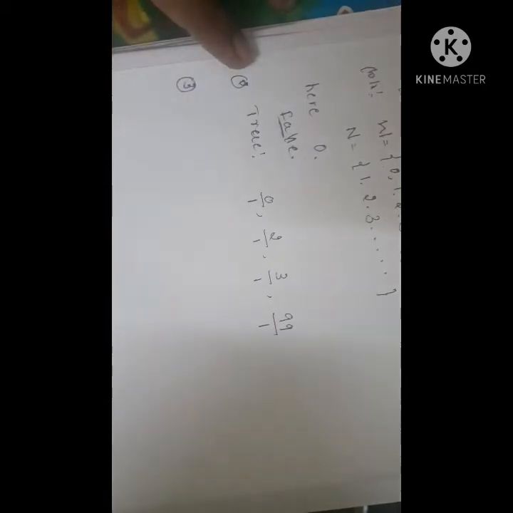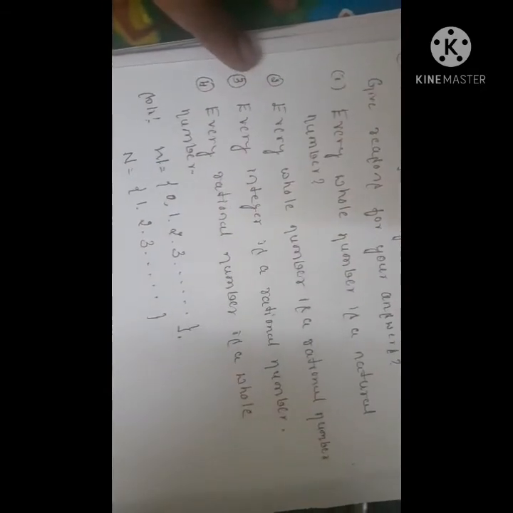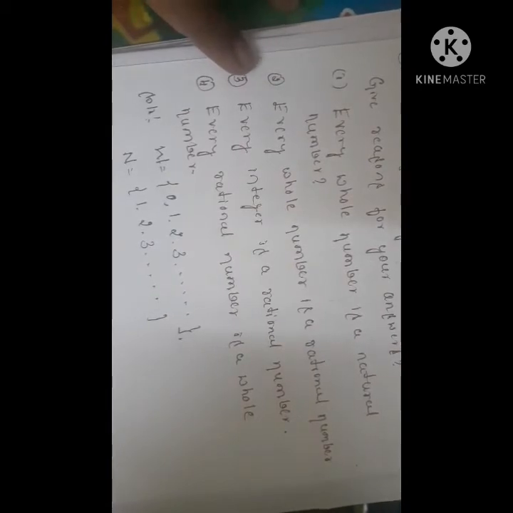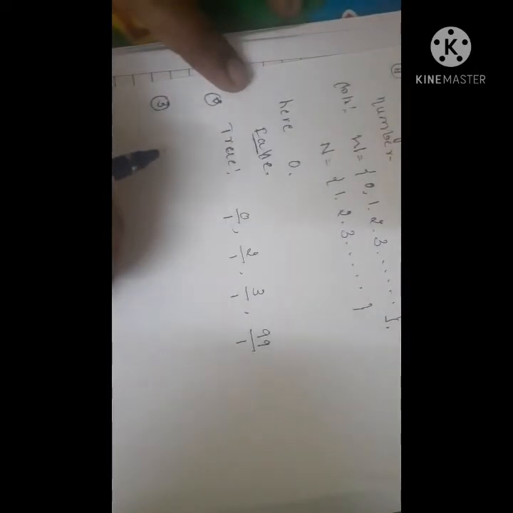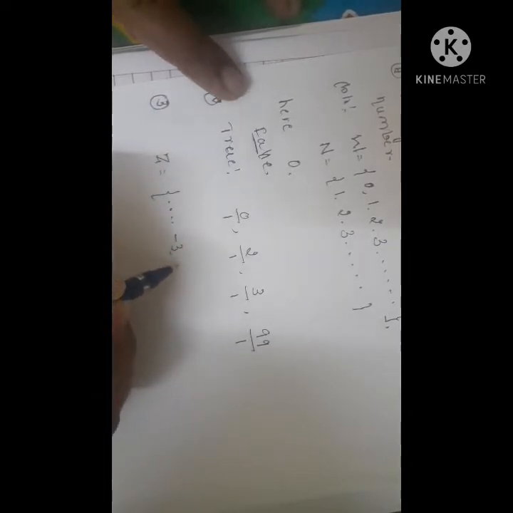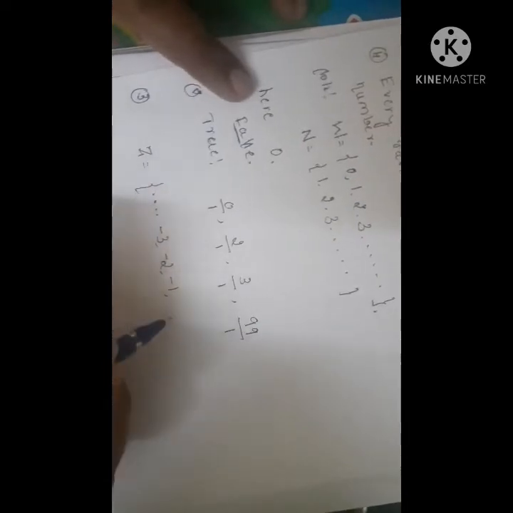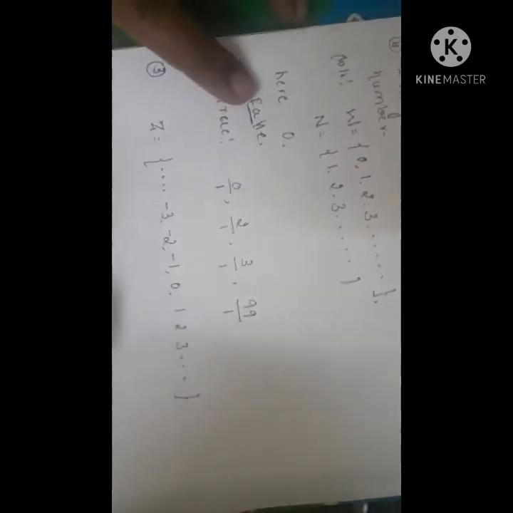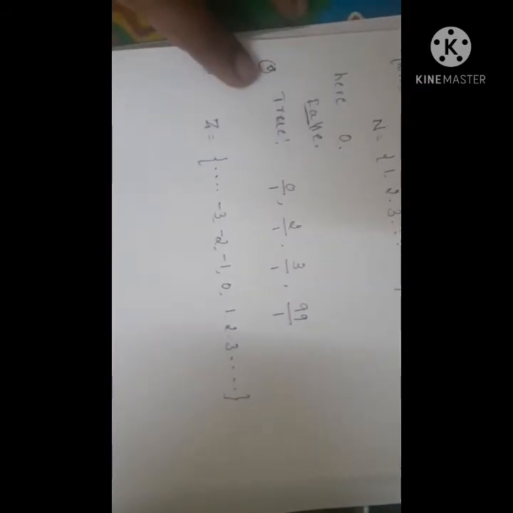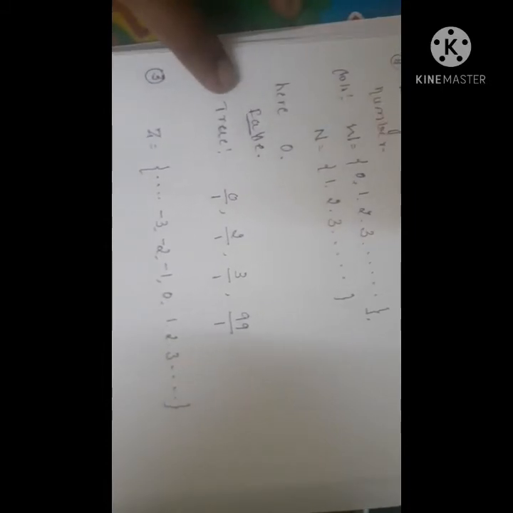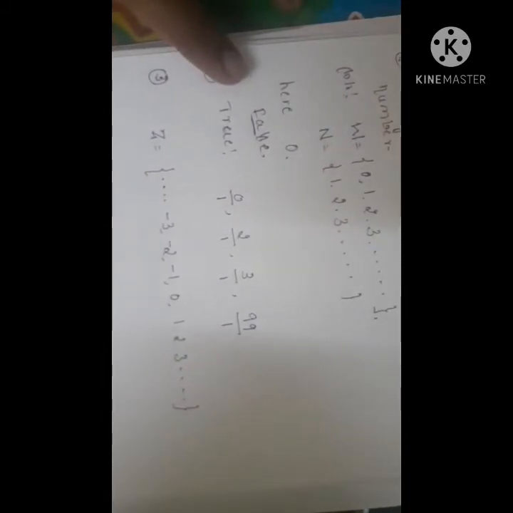Now come to the third statement. I will read it: every integer is a rational number. Before saying true or false, I will explain the set of integers. The set of integers is all negative numbers and also 0 and all positive numbers. Including all these, we call it the set of integers.